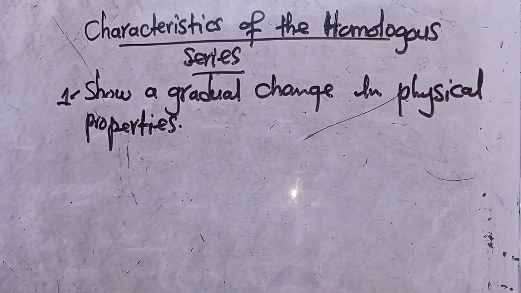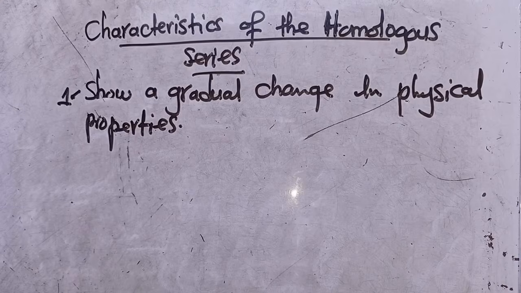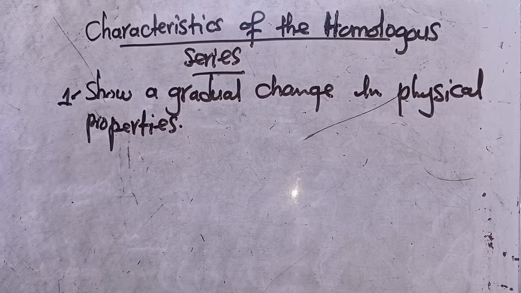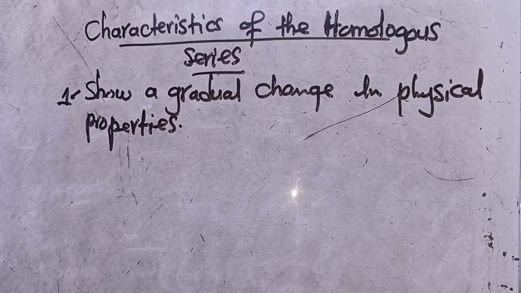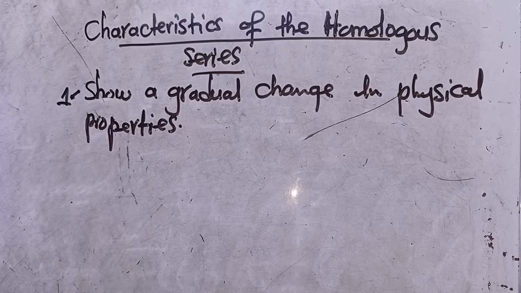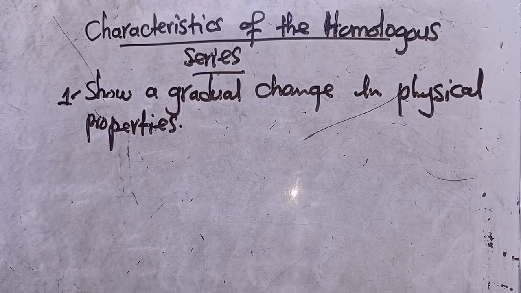This is one characteristic of the homologous series, meaning they change from gas to liquid and solid as the carbon chain increases.